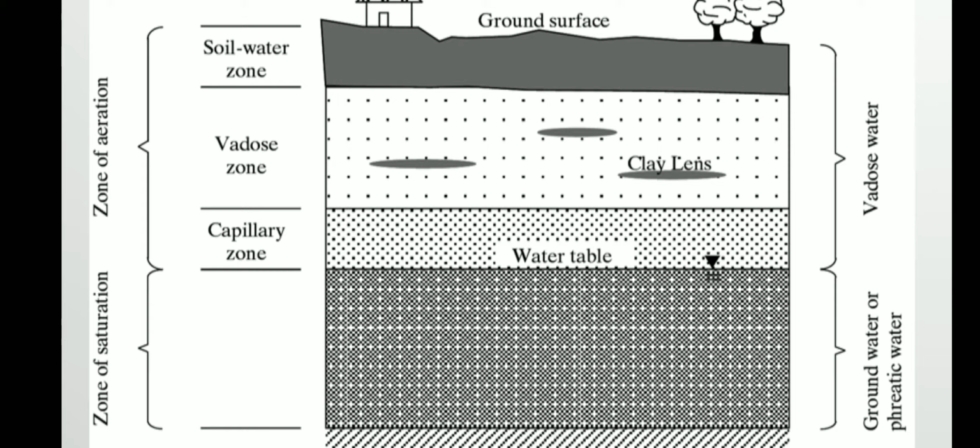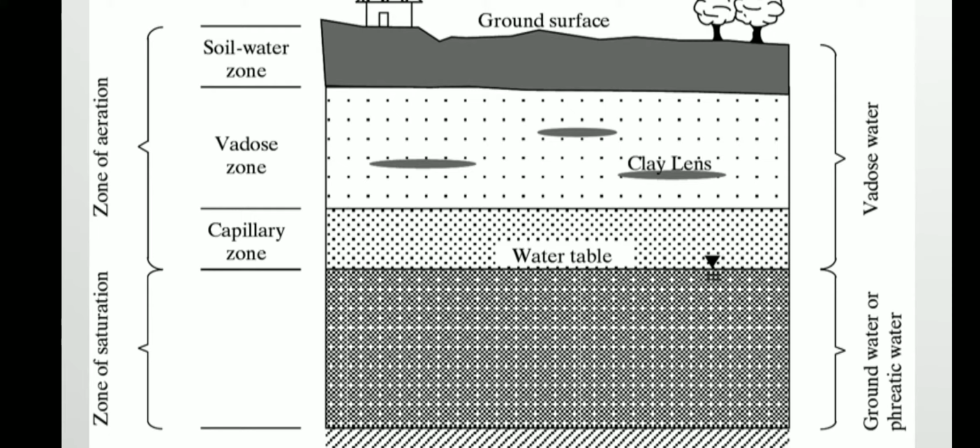And exactly below that there is a water table which separates the zone of saturation and the zone of aeration. That water table is the uppermost surface of the water level in the aquifer, and below that there is a zone of saturation, that is, a rock formation which is full of water. All the pores and spaces, open fractures and joints are filled with groundwater and it is saturated, and hence it is called the zone of saturation.